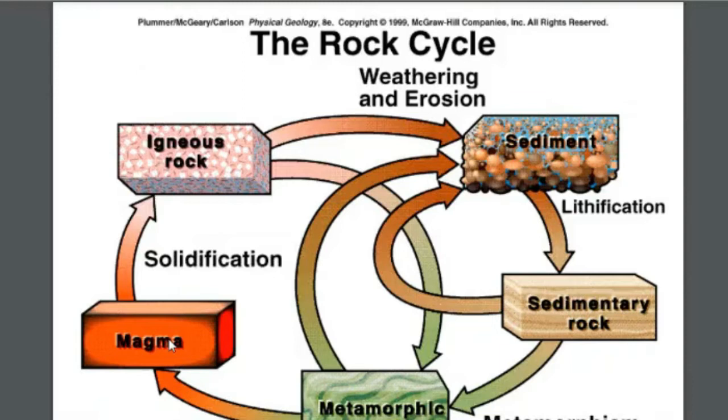When the magma rises towards the earth's surface, intruding from the magma chamber to the upper portion of the earth's interior, towards the crust, there will be a temperature reduction from 2000 degrees Celsius to 200 degrees Celsius. In that way, the magma will not be stable in liquid medium. It will change into solid medium. That is why this process is called solidification. From magma, solidification happens and igneous rocks are formed.